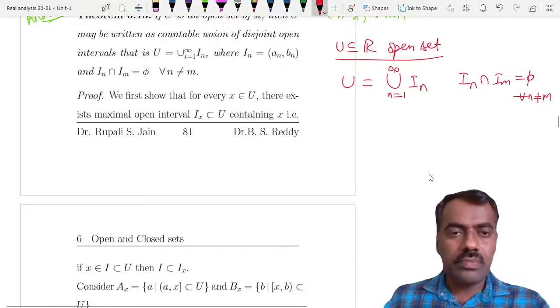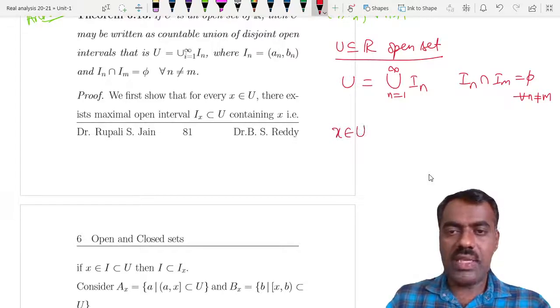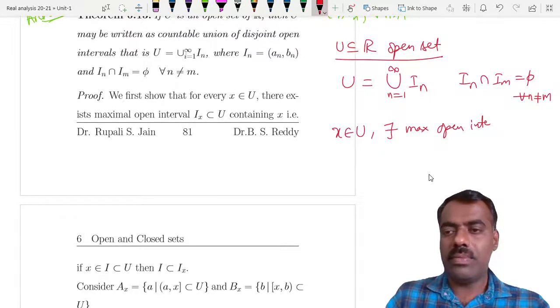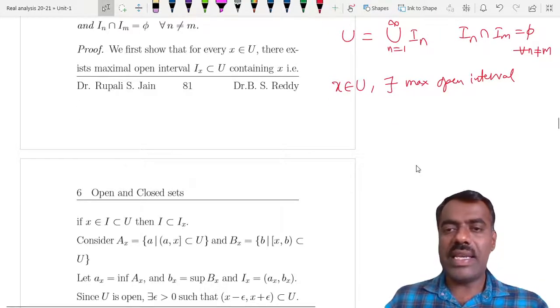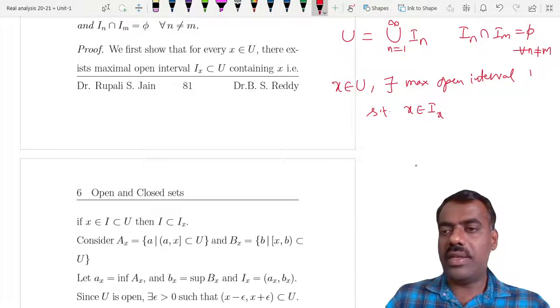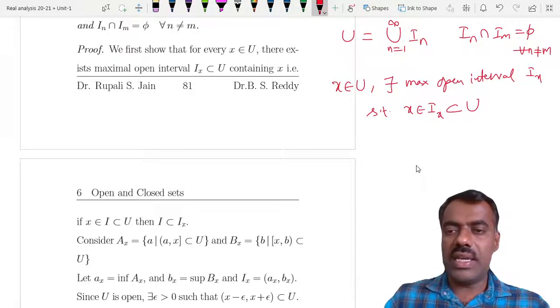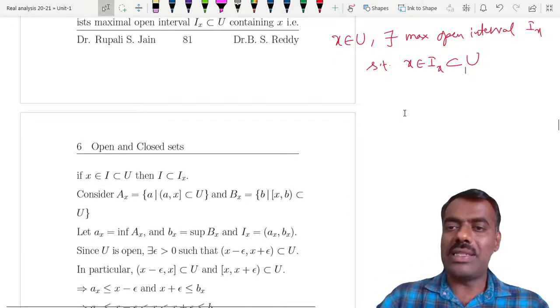So take any x in U. If you have x in U, then we show that there exists a maximal open interval, the largest open interval, containing x, such that x is in I_x, which is contained in U. What is meant by saying maximal?